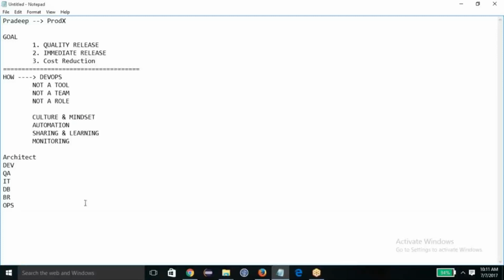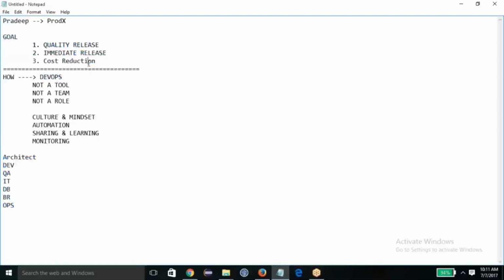So you need all these people, and you know that to develop a software which is product X, you need these people to work with. Now, the challenge, the goal which you have, is quality release, immediate release, and cost reduction. And the problem is, how to achieve it? In a way, I did tell you DevOps is your solution, but what are you going to do in DevOps to achieve this goal?